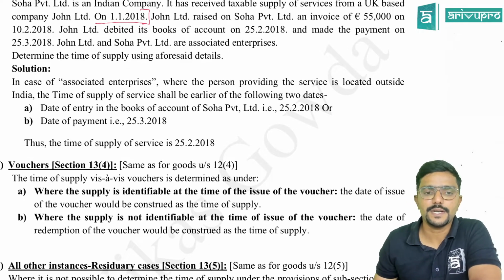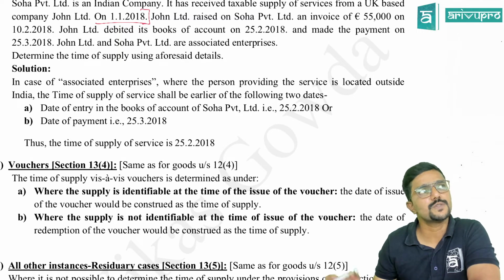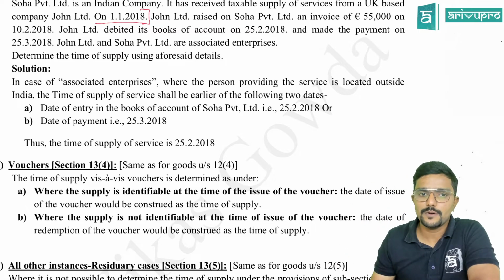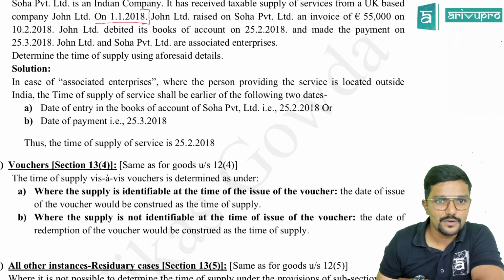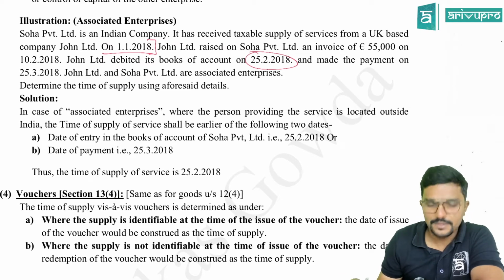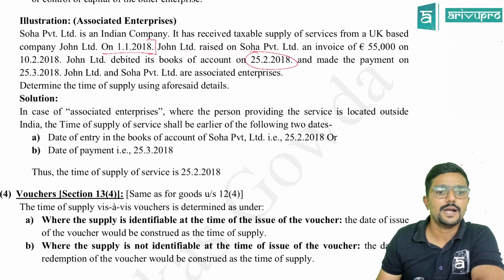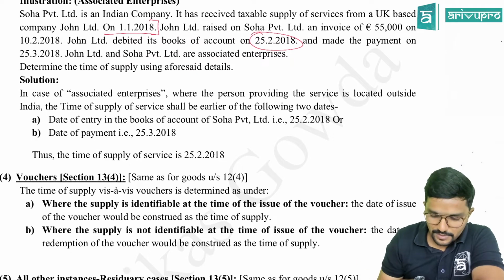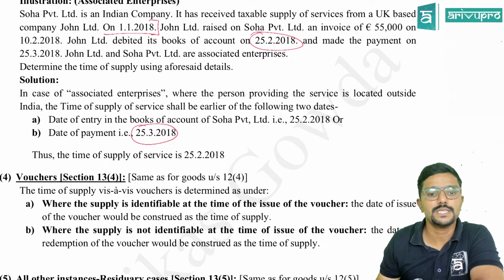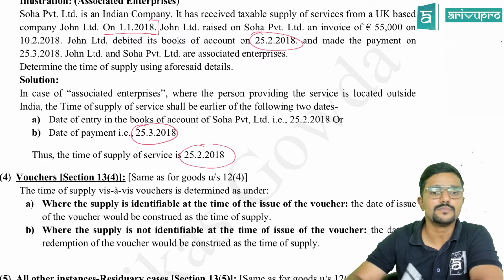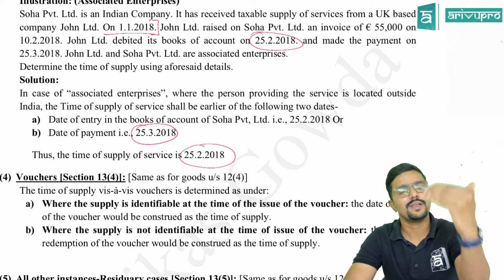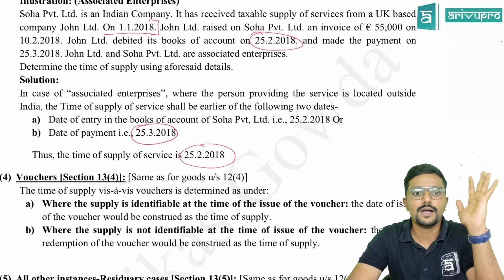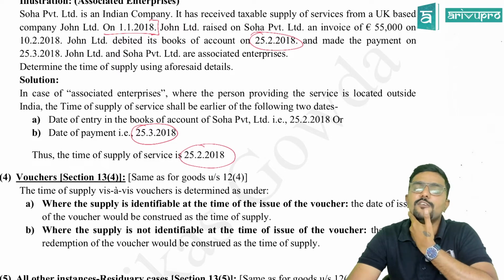In case of associated enterprise, where the person providing the service is located outside India, the time of supply of services shall be earlier of the following 2 dates. That is date of entry in the books of accounts of Soha Private Limited, when the entry is made, 25th February, and date of payment. Date of payment is what? 25th March, which is later. So earlier is 25th February. And in this case and all, see date of payment, literally they have given only one. Straight away take that only as date of payment.